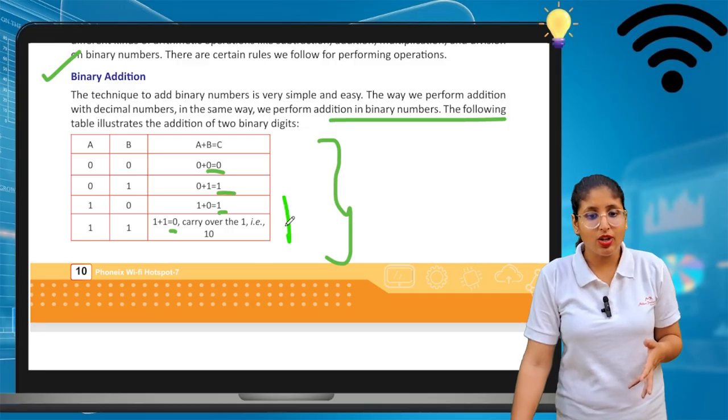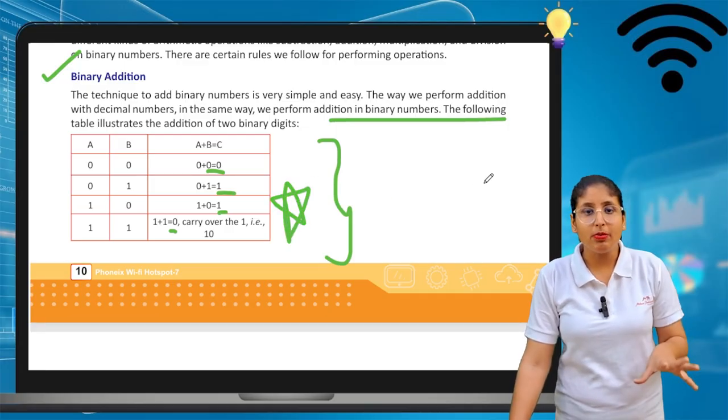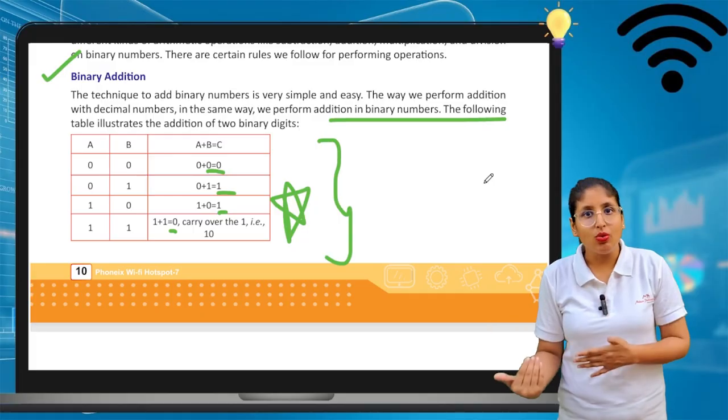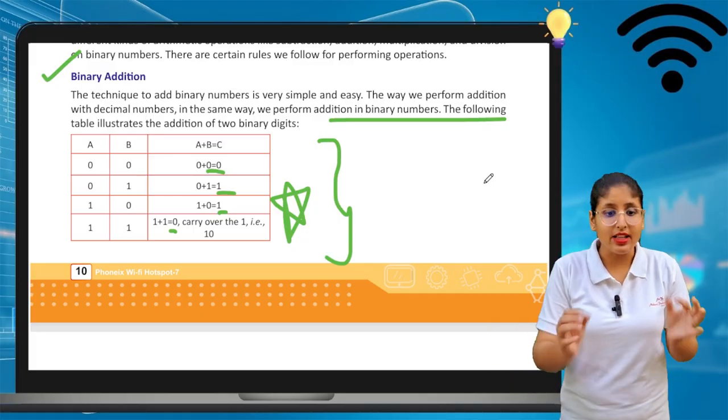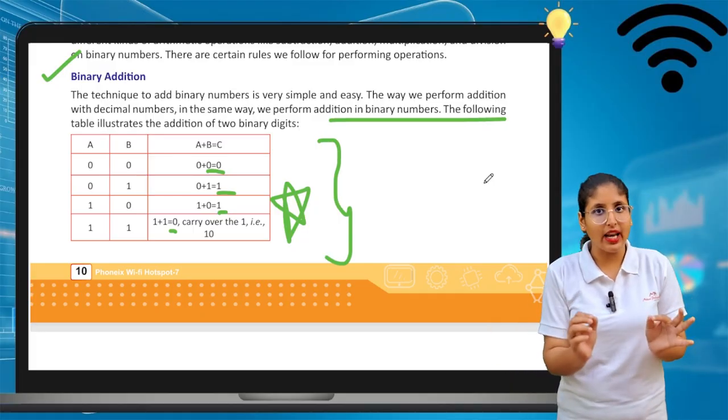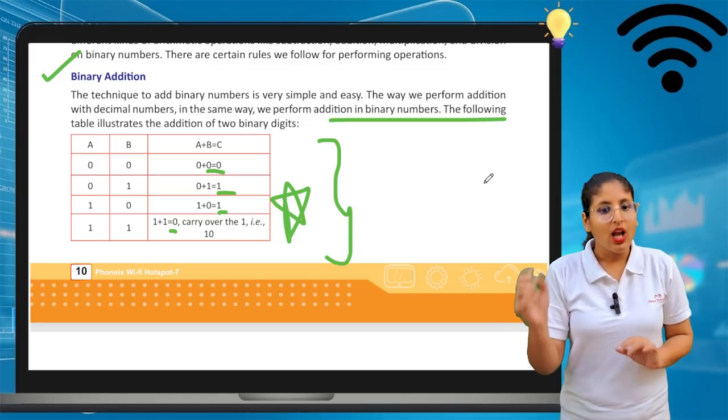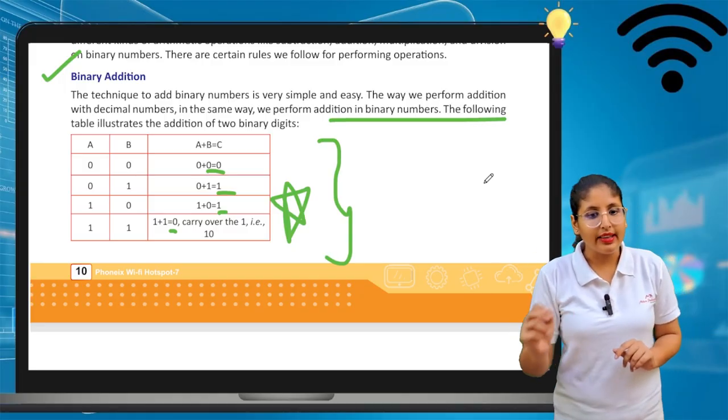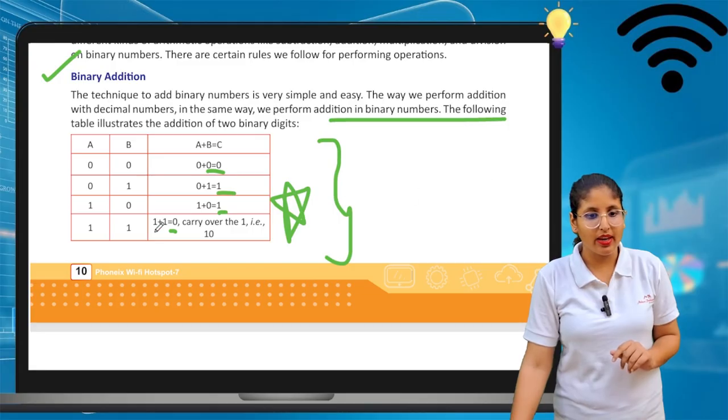In the normal addition, we can write 2, but because it is a binary number, the number should not be greater than 1. That's why if we add 1 and 1, it comes 0, carry over the 1, that is 10. See, this is how we are able to do it.